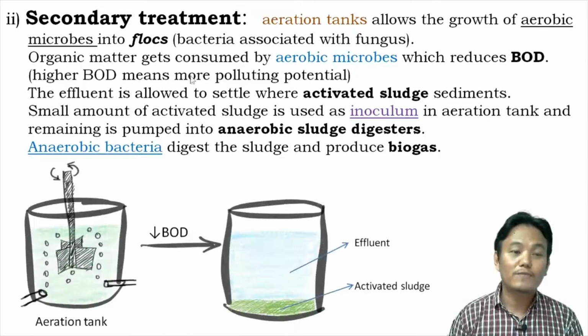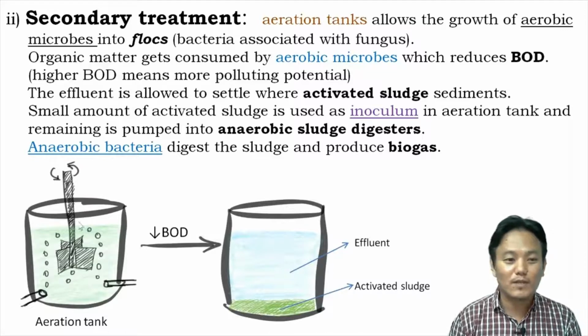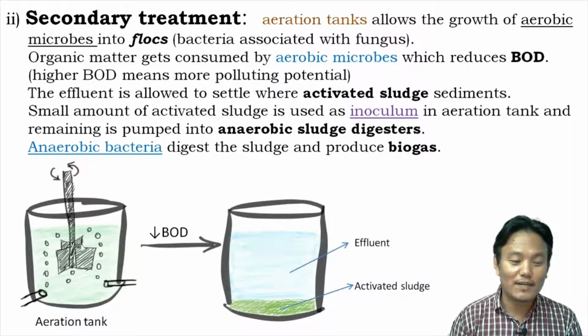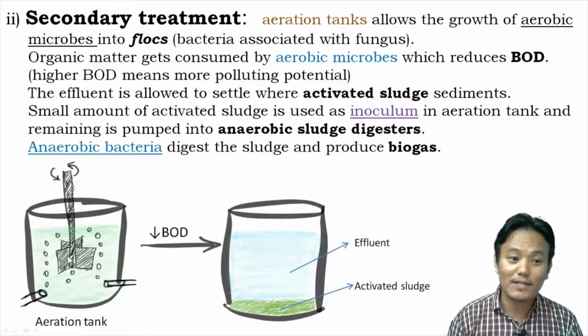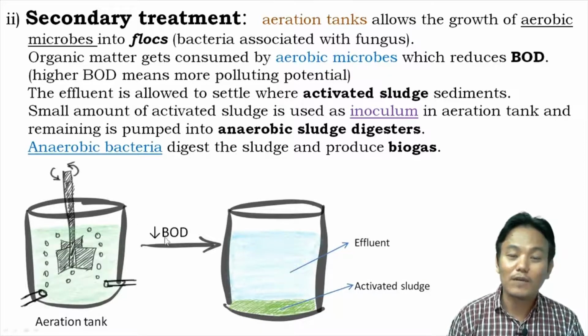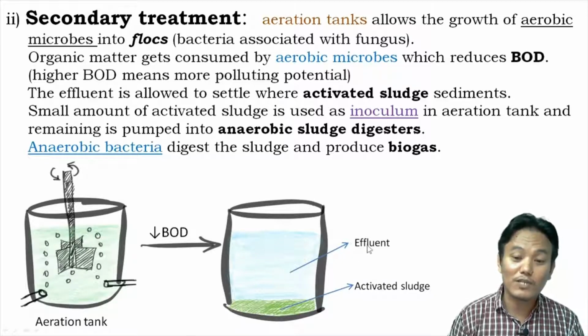Here in this diagram, I have tried to show you the secondary treatment process. Let's say this is the aeration tank, in which we have collected the effluent, which contains a large amount of organic matter. With the help of an air pump and this rotor, oxygen supply is provided for the aerobic microorganisms which grow within the aeration tank. These aerobic microbes consume all the organic matter present inside the effluent, thereby bringing down the biochemical oxygen demand. So lower biochemical oxygen demand signifies less polluting potential of the effluent.